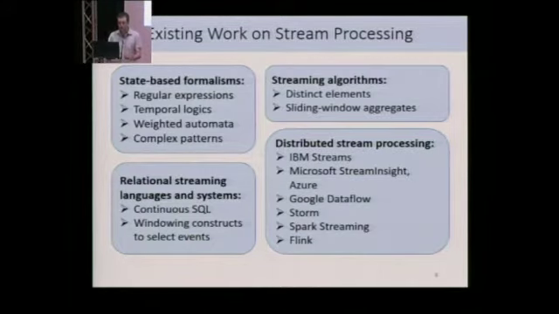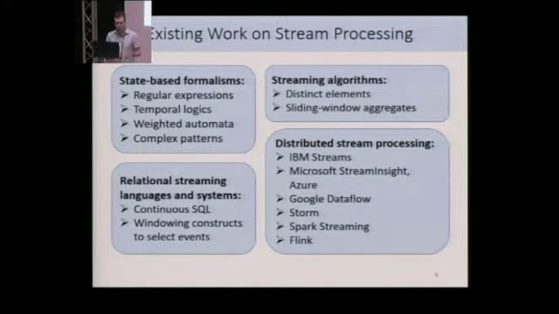There is an enormous amount of existing work on stream processing that tackles various aspects of the subject. There are various proposals, I call them state-based formalisms, that usually focus on the problem of pattern matching on streams. There is also a huge literature on the so-called streaming algorithms. The distinctive feature of that literature is that they focus on very specific computational problems, and they try to give small space solutions that typically use both approximation and randomization.